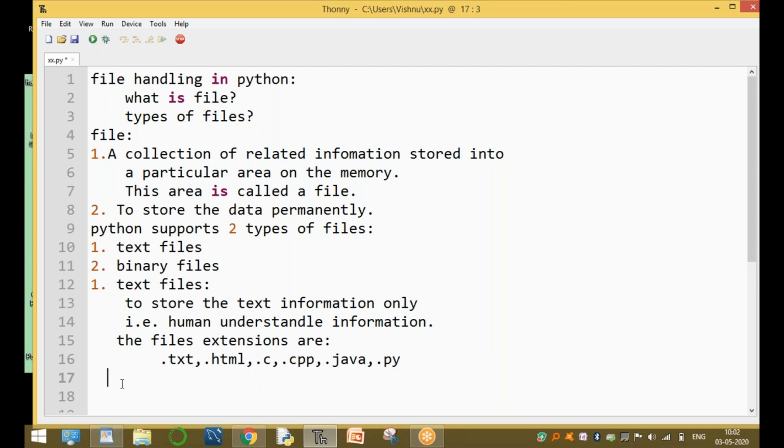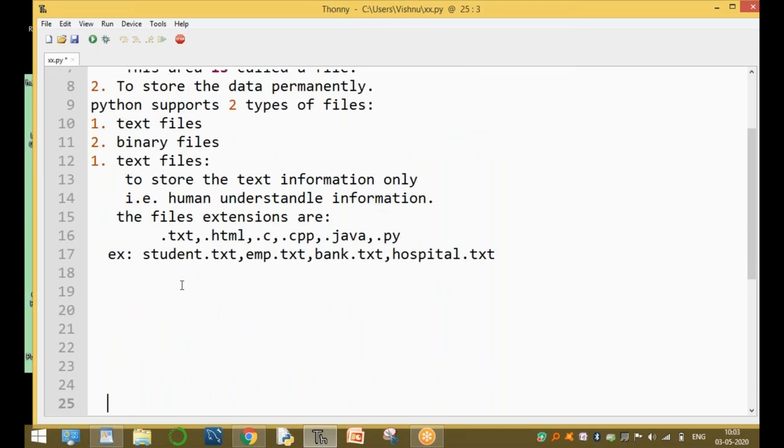For example, if you want to store the student data, the file name is student.txt. To store the employee data, employee.txt. To store the bank data, bank.txt. For the hospital data, hospital.txt. These are the files to store information permanently in a particular area, only textual, human understandable information.